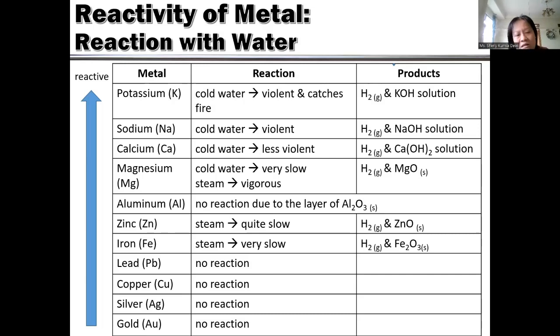Aluminium is a little bit anomalous because aluminium tends to react with oxygen in the air to form a layer of aluminium oxide, which is very unreactive. Therefore no reaction happens. Lead, copper, silver, gold cannot react with cold water or steam because they are very unreactive.